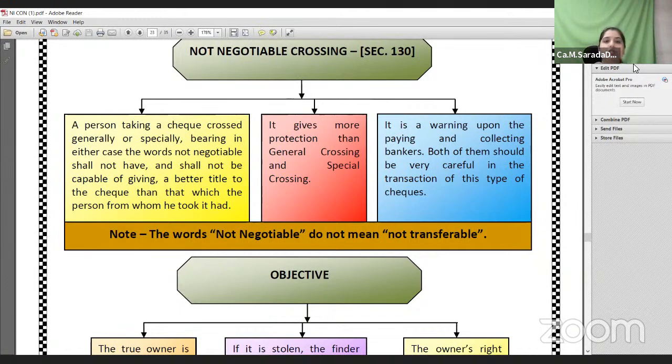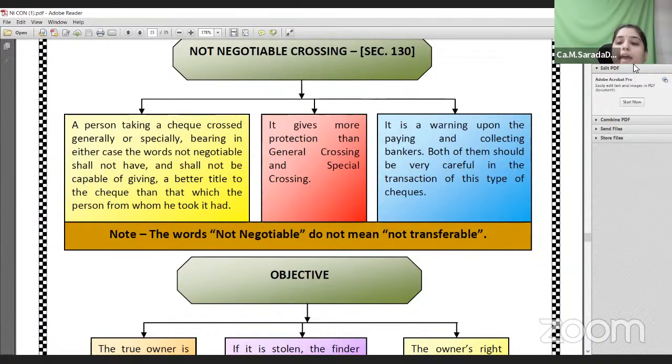Sorry for the interruption. In case of not negotiable crossing, if the drawer of the negotiable instrument specifically mentions the words not negotiable between the two parallel lines, it means that during the course of endorsement, when the instrument is transferred from one person to another, if anybody takes the instrument by fraud or by unlawful means, the instrument would become void in their hands.